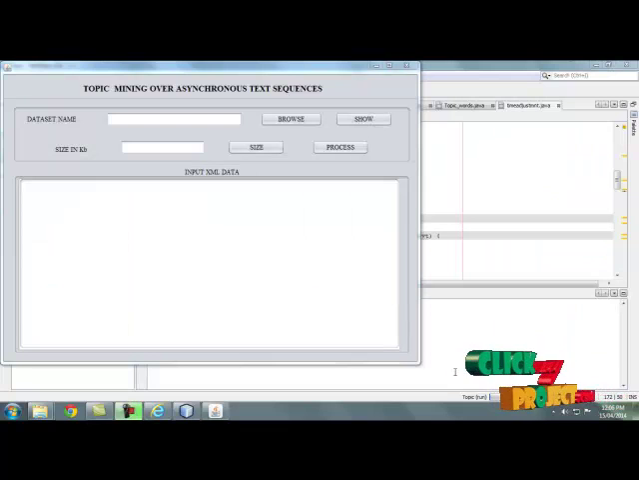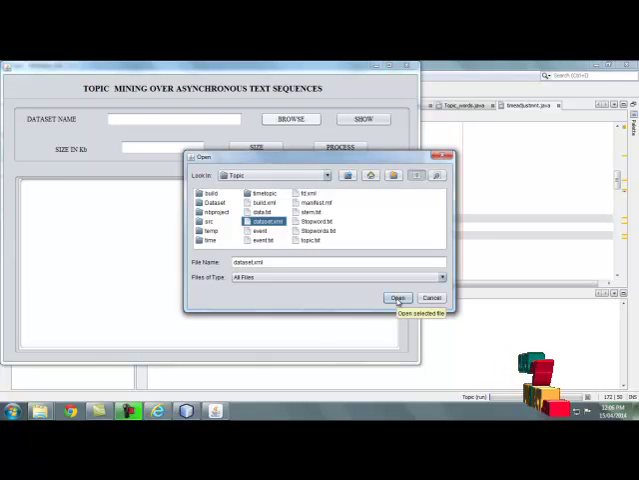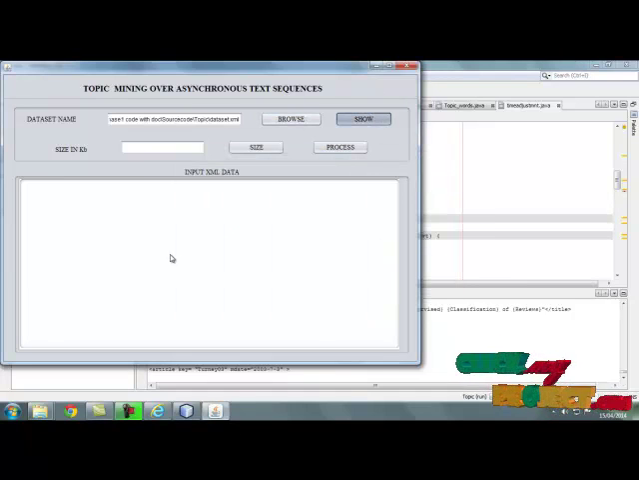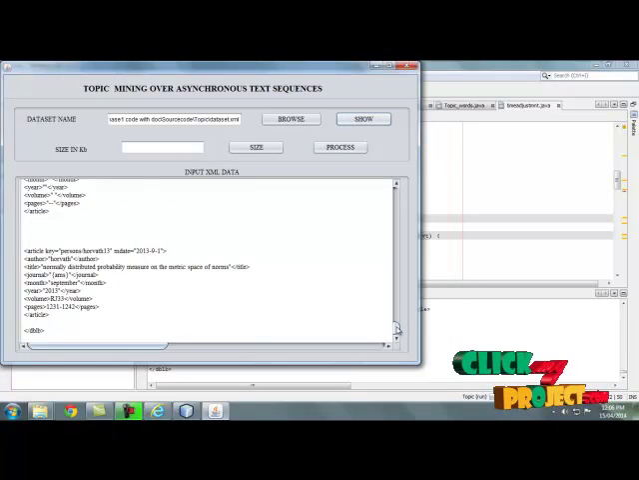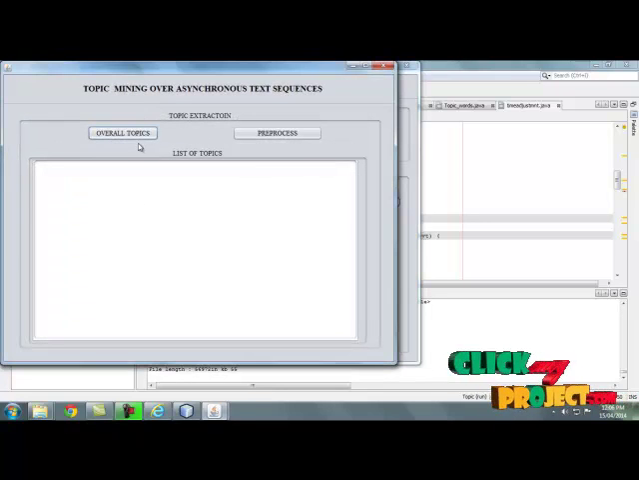Now we are going to see the demo of our process. By clicking the browse button, we choose the input XML file of our process. So the XML file is read and displayed here. Here the size of the XML file is also displayed. Then move to the next process.